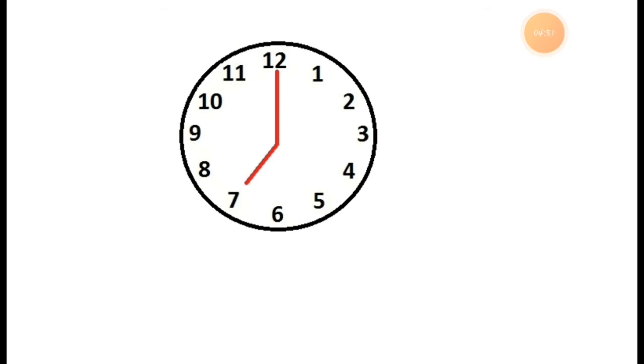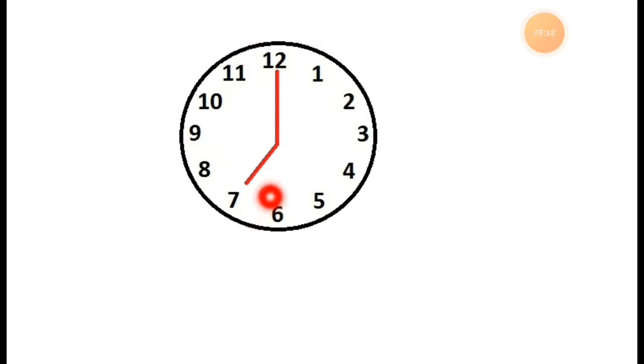Now in this clock you can see the minute hand, which is the long one. It is pointing to 12. Where is the long hand pointing? The long hand is pointing to 12. It means you have to read o'clock. Now which o'clock? You have to check. The short hand is pointing to what? It is pointing to 7. So what do you have to say? How can you read the time? It is 7 o'clock. You have to read it as 7 o'clock.